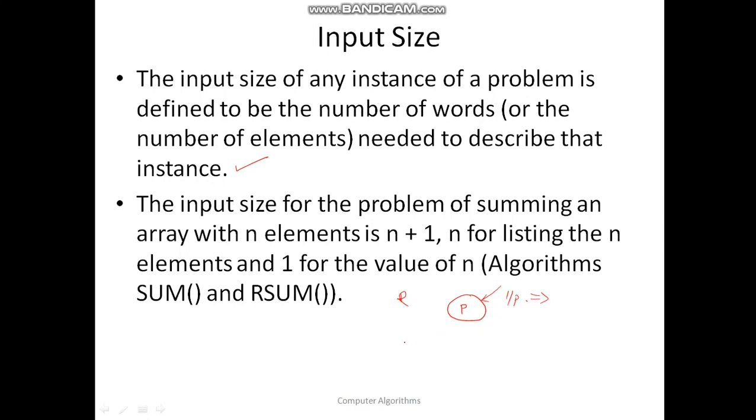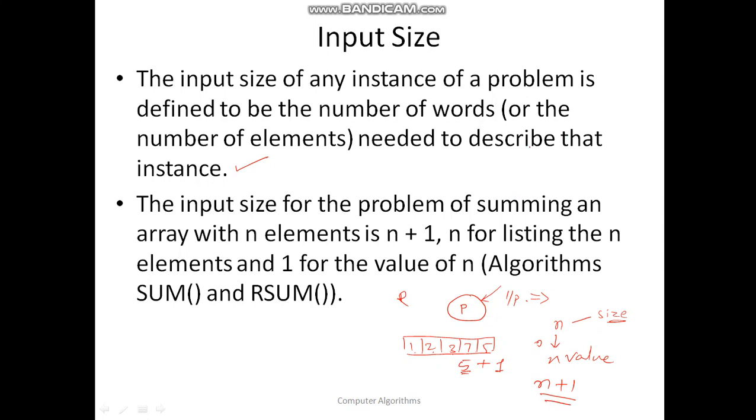For example, in the previous example where we wanted to add all the contents of the array, let us say there are 5 elements. So 5 elements need to be read, and along with this the size is equal to 5. If an array is of size n, you have to read n values along with the size n. So n values and one size should be read, so the input size is n plus 1.